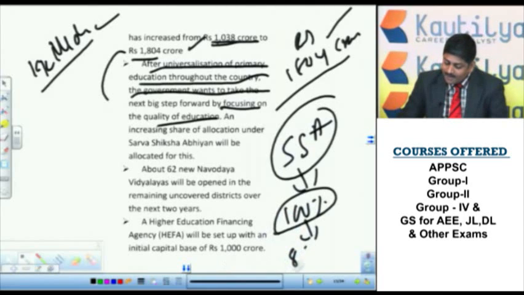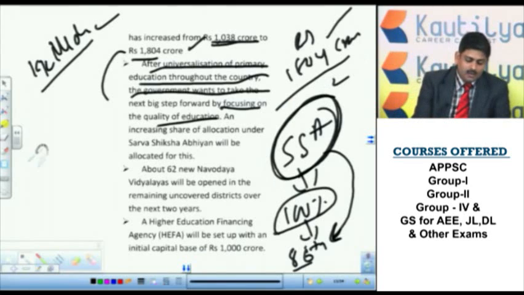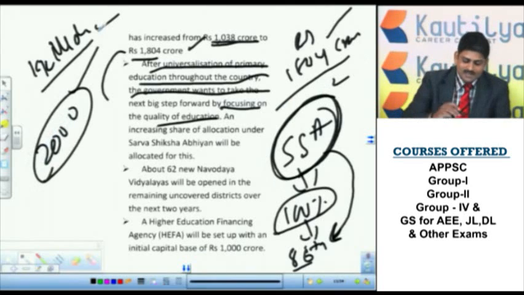Under the 86th amendment. So the relevant amendment for this scheme is the 86th amendment. It is very important. So what has the 86th amendment done? It has made basic education a fundamental right. In order to implement this, Sarva Shiksha Abhiyan was started in the year 2000 when the Atal Bihari Vajpayee government was there.